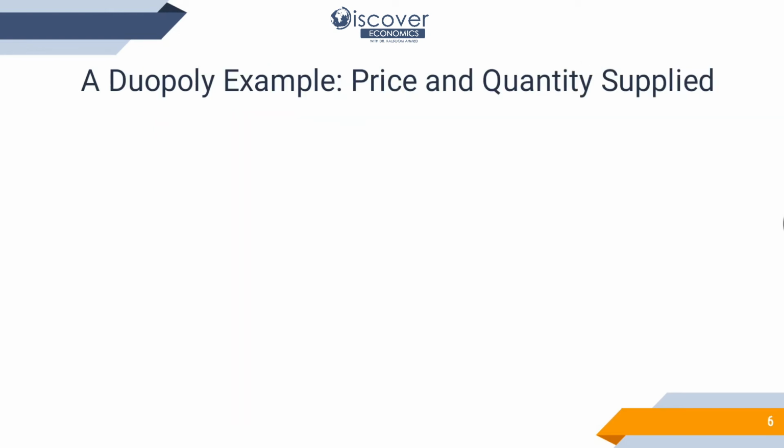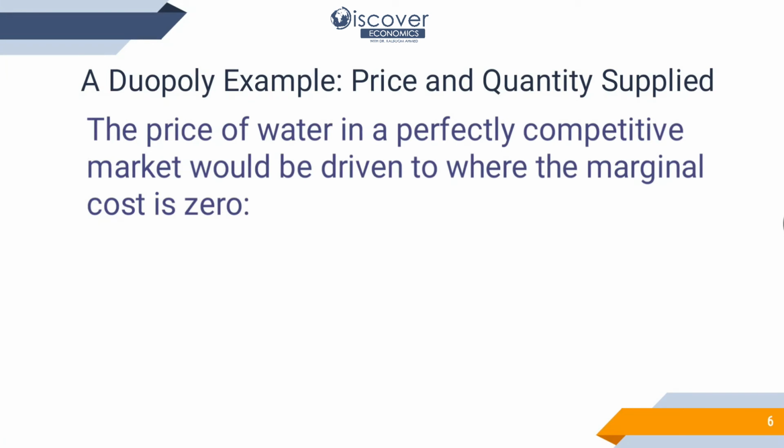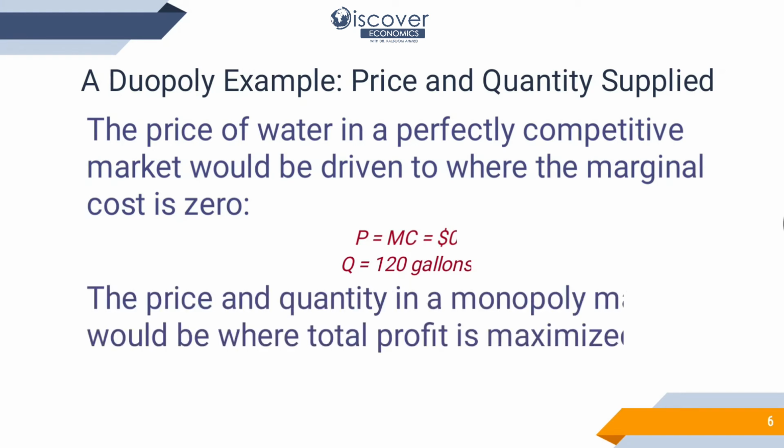So let's see what is happening. The price of water in a perfectly competitive market would be driven to where the marginal cost is zero. Where the marginal cost is zero, that was when we were producing 120 gallons of water. But in oligopoly, we can have a price of $60 and quantity produced of 60 gallons, because here our profits were maximized. But there, P was equal to MC. So this is the equilibrium point in perfect competition, and this is the equilibrium point in monopolistic competition or any imperfect competition.